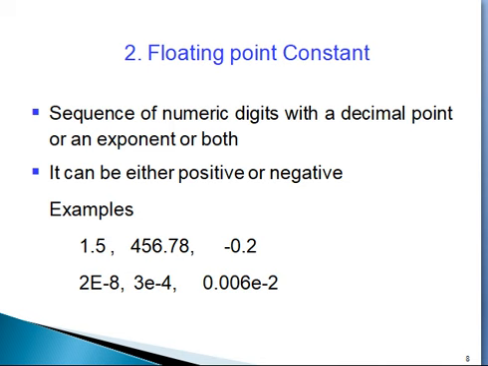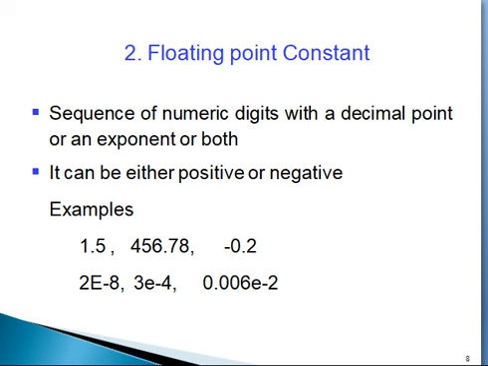Second one, floating point constants. All of you know the floating point number. Yes, a floating point number is a number that contains a decimal point. A sequence of numeric digits with a decimal point or an exponent or both is called a floating point number.